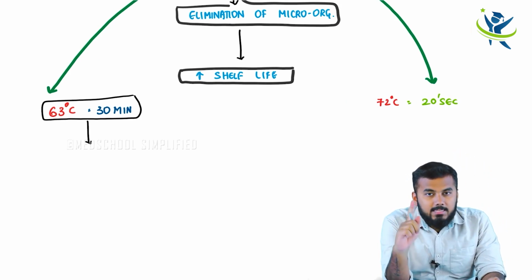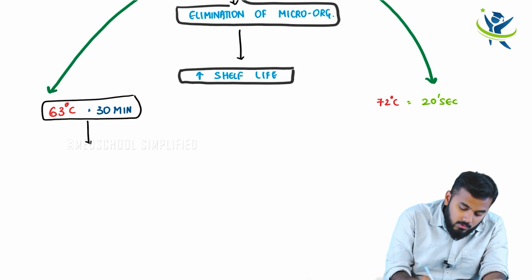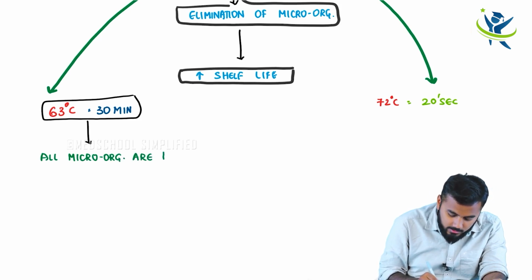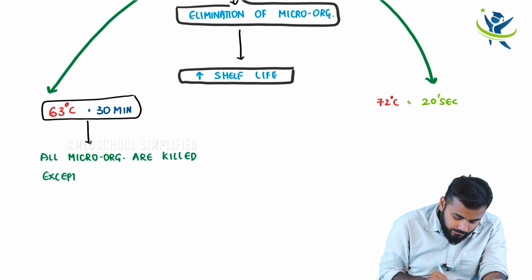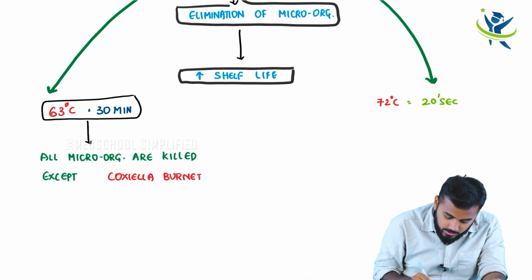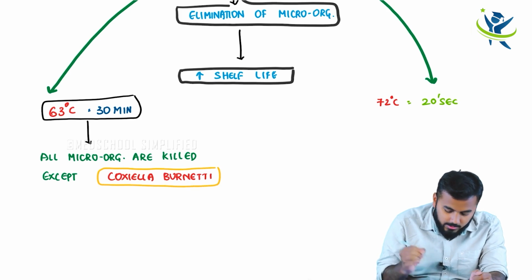Now look here. If I am heating the milk at 63 degrees for about 30 minutes, then all the microorganisms are going to die except one, that is called Coxiella burnetii. So what am I going to write? All microorganisms are killed except Coxiella burnetii.